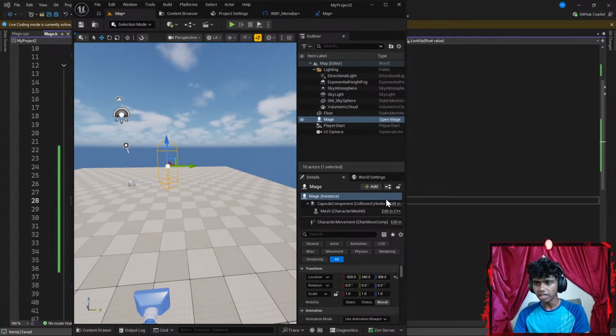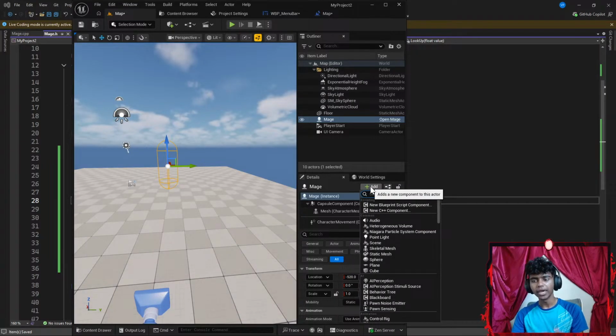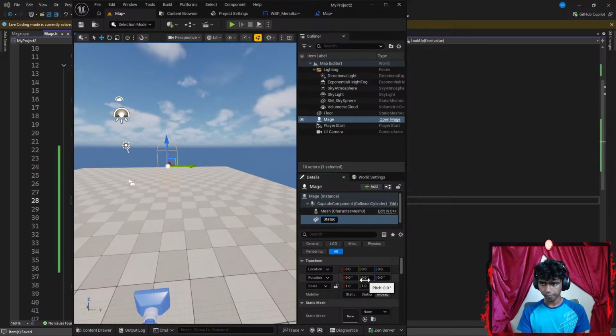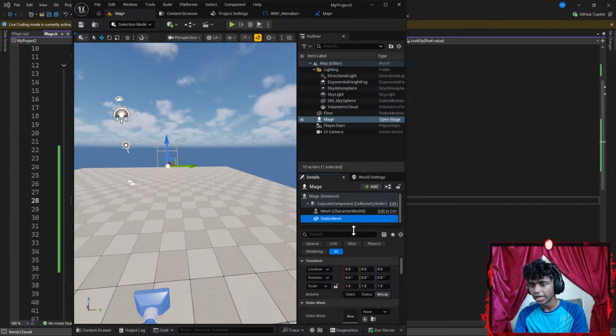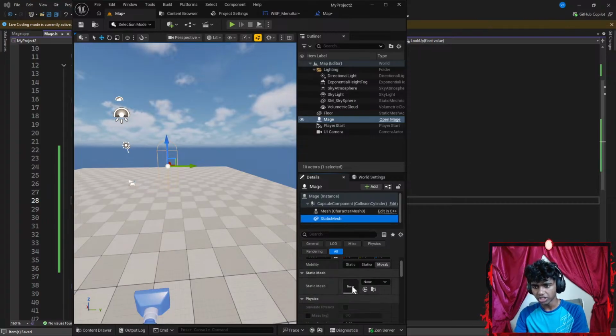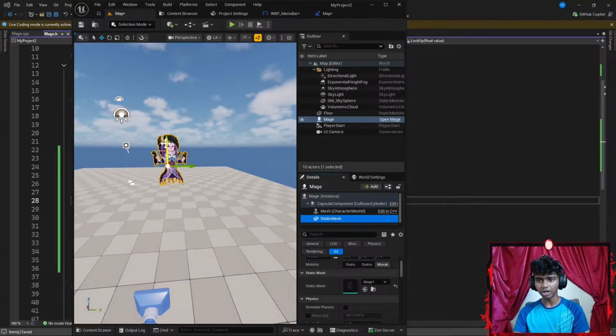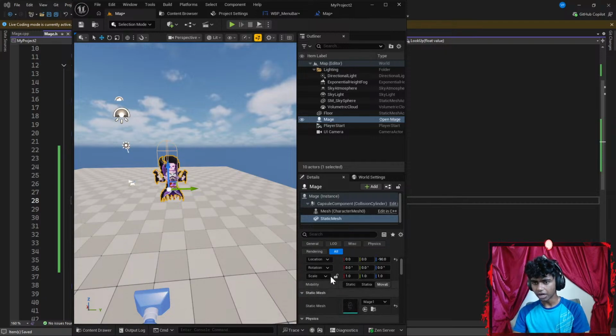Okay, now I'm going to extend my outliner from here, and then let's add something to my mage class. I'm going to add a static mesh. Now my static mesh is going to be something like my static mage mesh. I'll just go with static mesh. Now I'm going to go under my static meshes section here. Under the none, I'm going to search for something like my mage. This is the mage's mesh that I created. It's a pretty basic and simple mesh, but guys, this is the best that I could have done.